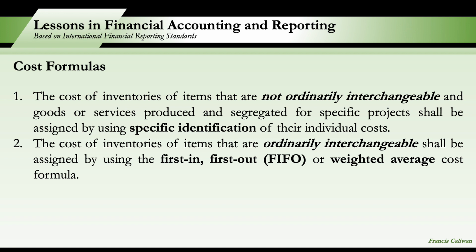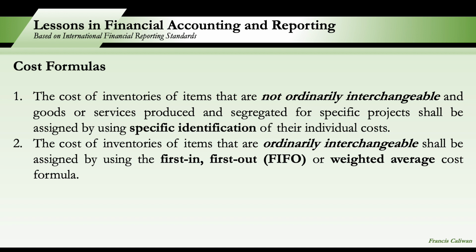Now, for goods or items of inventories which are ordinarily interchangeable, we have a choice whether we use the first in, first out, or the weighted average. First in, first out, or FIFO method of costing inventory is based on the assumption that costs should be charged against revenue in the order in which they were incurred or they were purchased or they were manufactured.